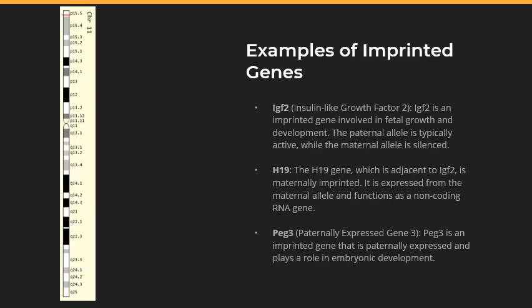So I've included a couple of examples of imprinted genes. Let's talk about IGF-2. IGF-2 is a peptide hormone and a member of the insulin-like growth factor family. It is produced primarily in the liver and other tissues.